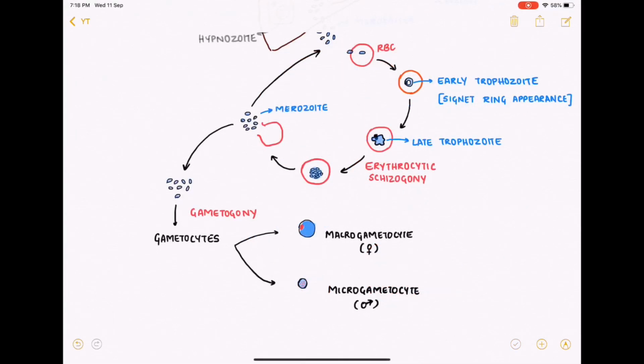As this erythrocytic cycle keeps occurring, few of the merozoites transform into gametocytes, and this occurs in the blood vessels of visceral organs such as spleen. And this transformation of the merozoite to gametocyte is called gametogony. In gametocytes, we have two types. We have macrogametocyte, also called the female gametocyte, and the microgametocyte or the male gametocyte. And here ends the life cycle of the parasite in humans.